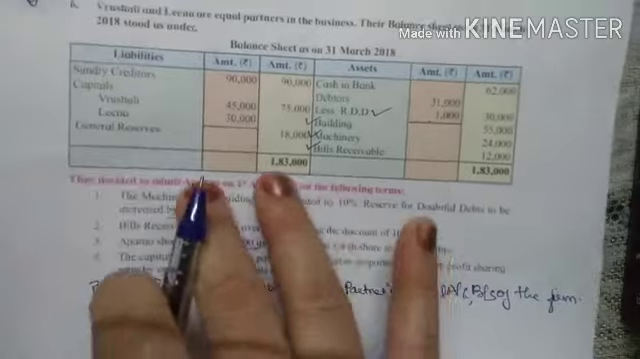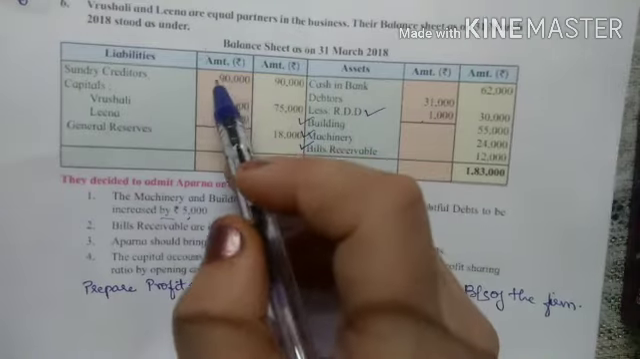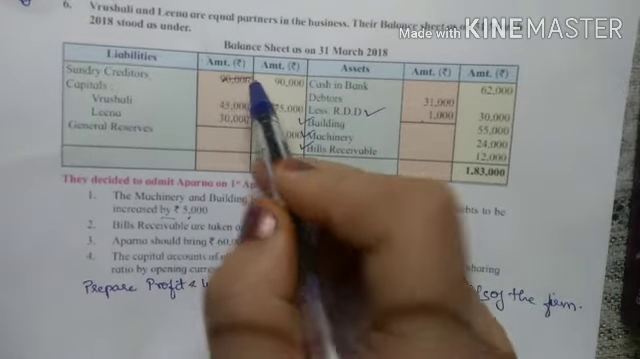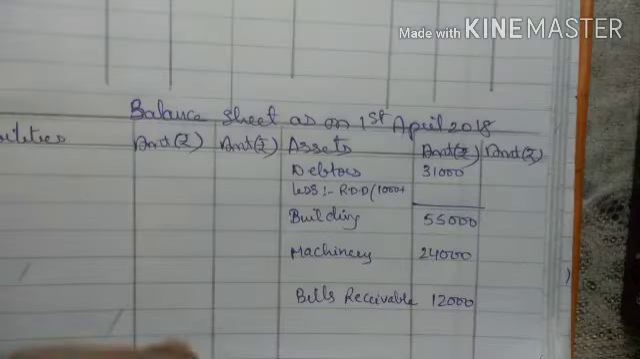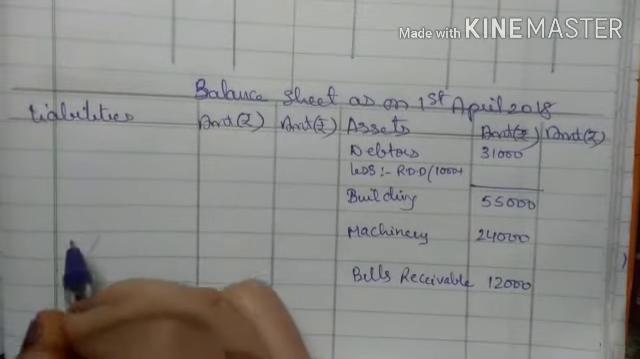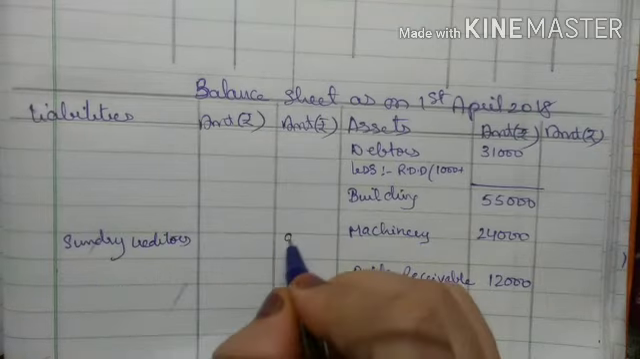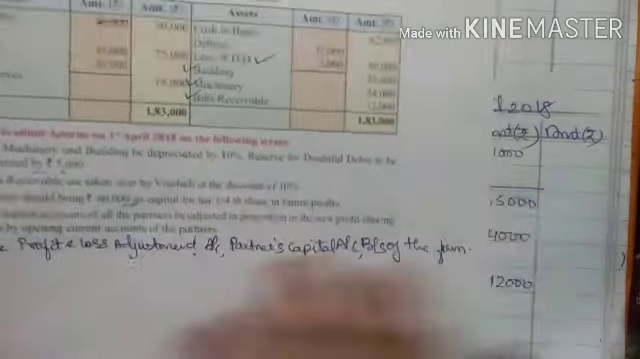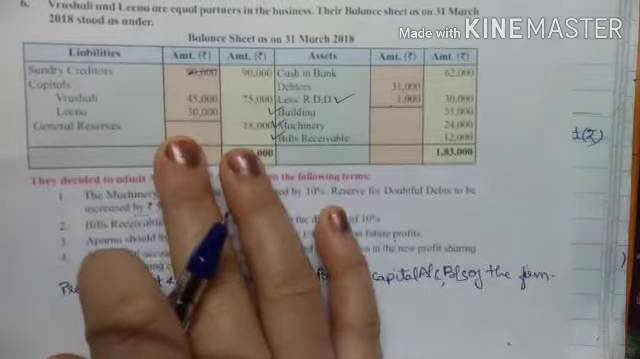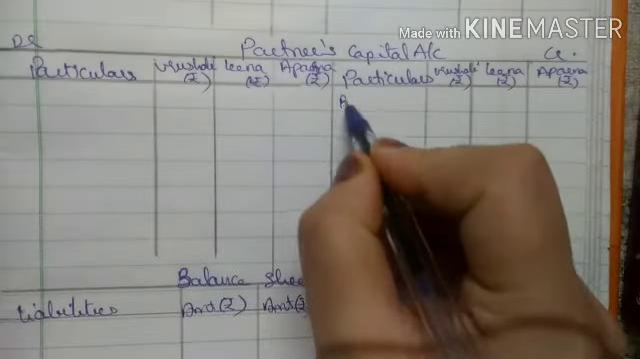Now come to the liability side. In liabilities, sundry creditors, it's 90,000. This is misprinted in the inner column, right? It should be only in the outer column. So sundry creditors 90,000, it will come in the liabilities. So here in balance sheet liabilities I will write sundry creditors outer column 90,000. Next is capital account, opening balances are given 45,000 and 35,000. So here is my capital account. It's given in the liability side, so it's a credit balance.